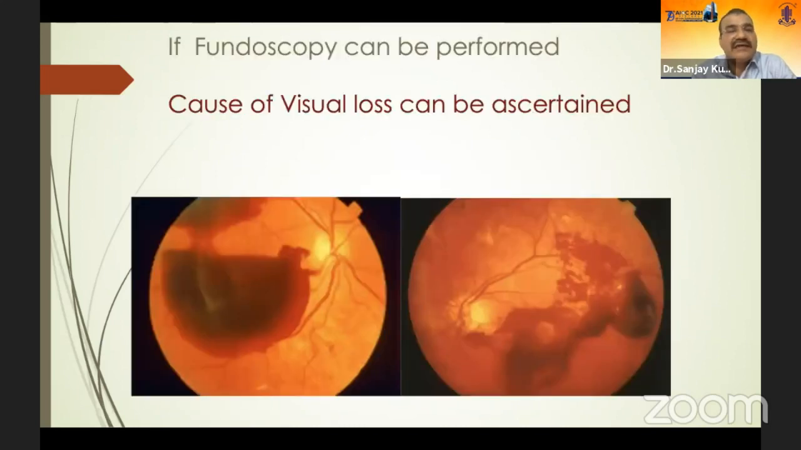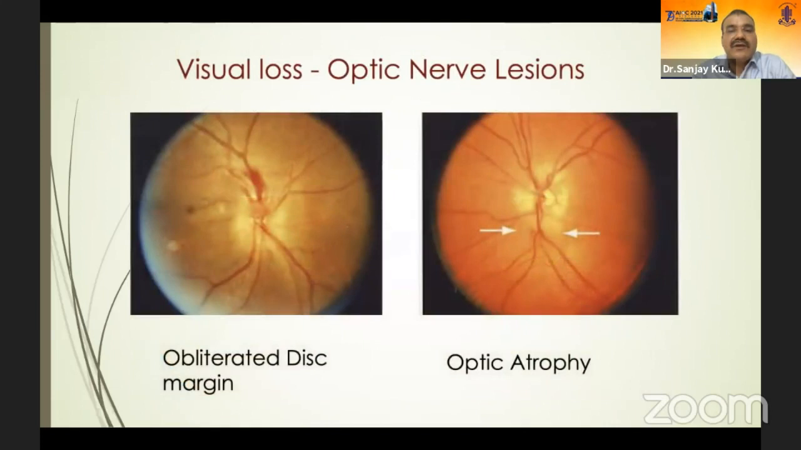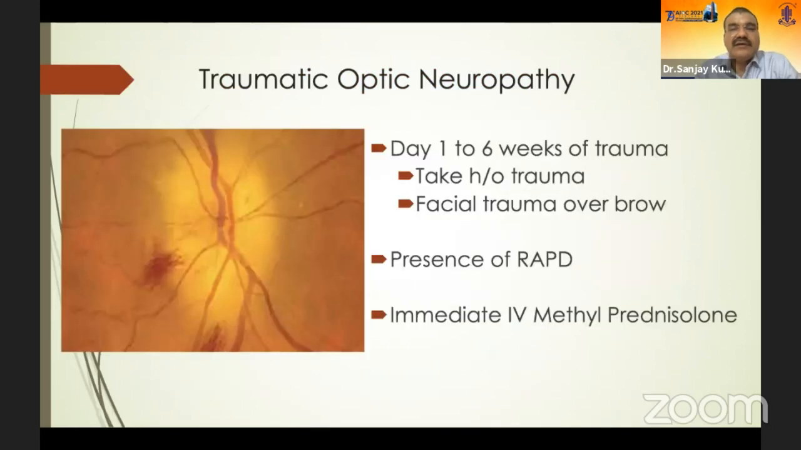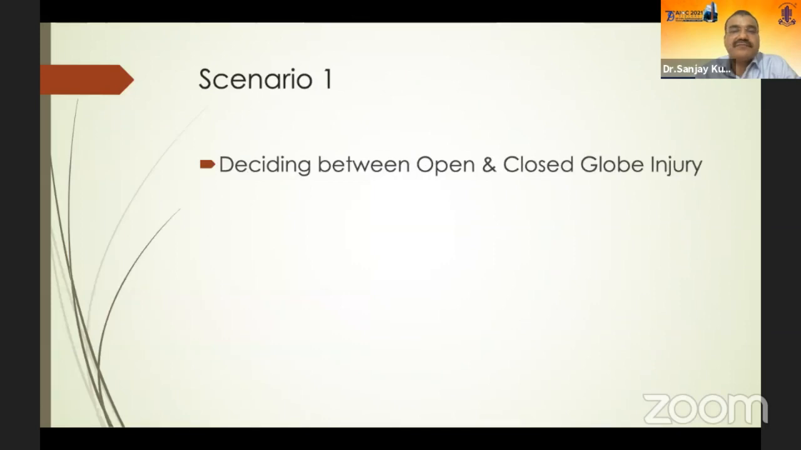If the media is clear, fundoscopy should be done and the cause of vision loss can be ascertained. In all cases of trauma, optic nerve lesions have to be kept in mind, especially when there is an RAPD present and you can see a small trauma over the brow. The patient has to be immediately started on IV methylprednisolone.